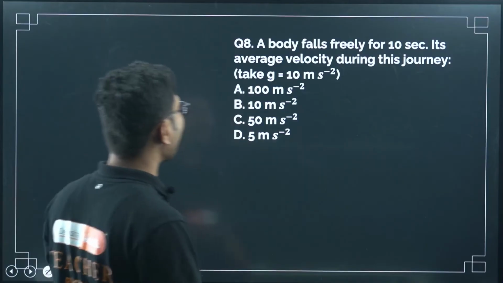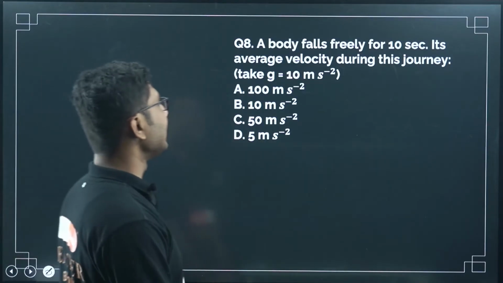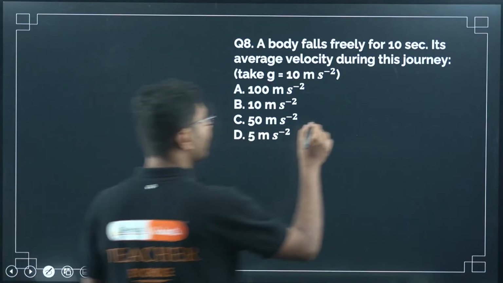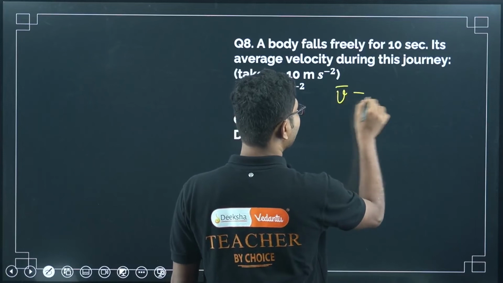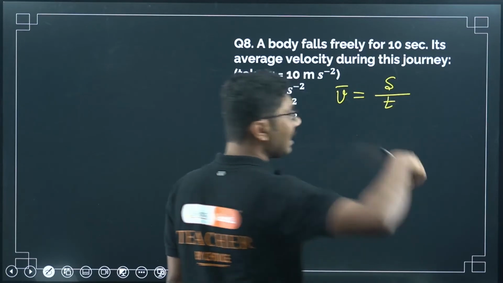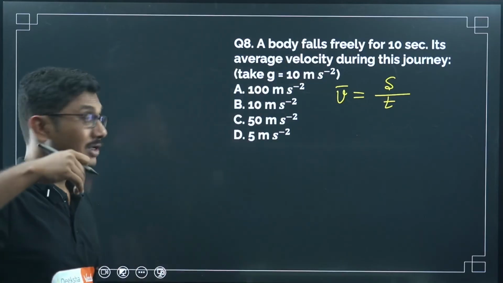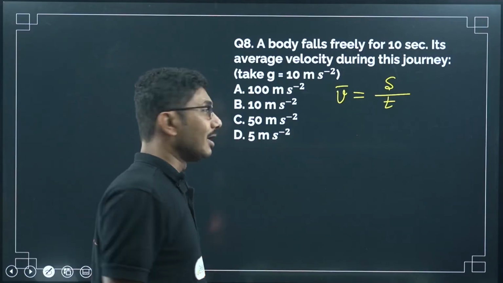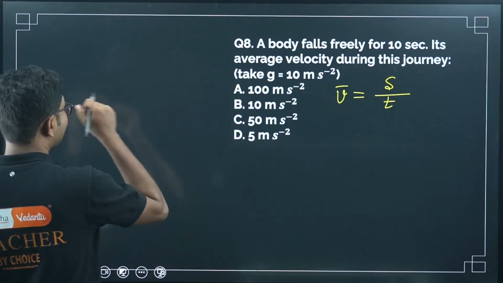So how can you find the average velocity when a body is falling freely? We know that average velocity is nothing but total distance traveled, or total displacement, divided by t. Now it is a one dimensional motion without changing the direction, so we can say this is a displacement as well as the distance traveled; both are the same.